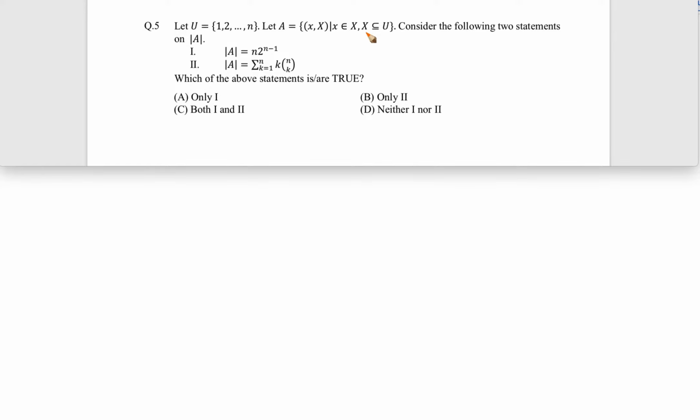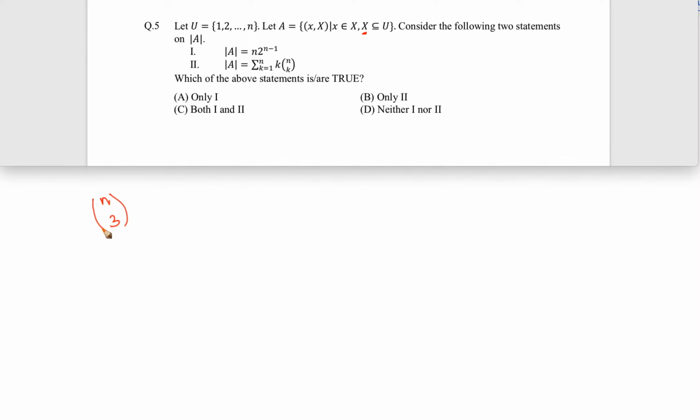So they're starting with some subset X. Let's say U has 10 elements, n elements, whatever, and I have chosen, let's say, 3 elements out of that. So n choose 3.